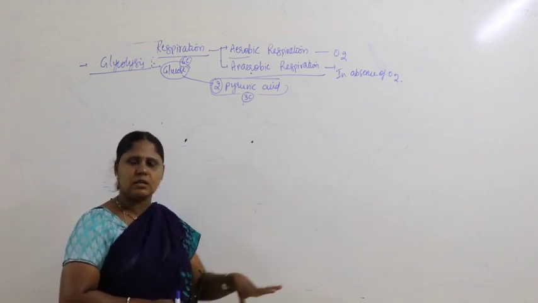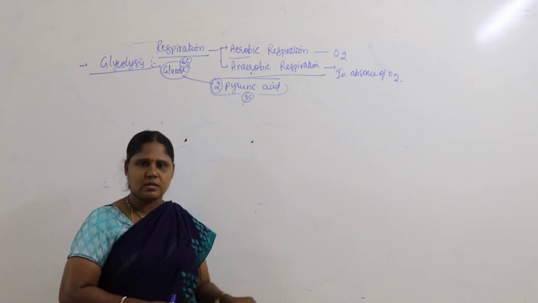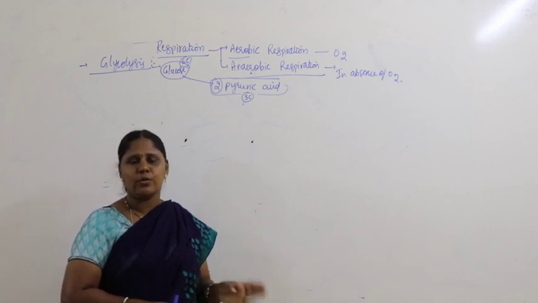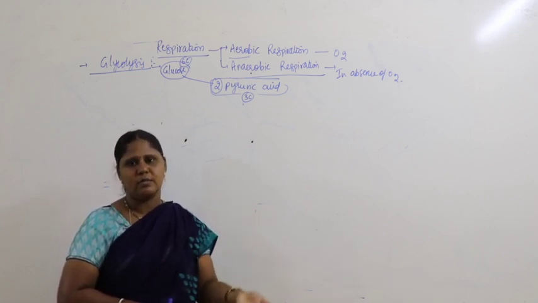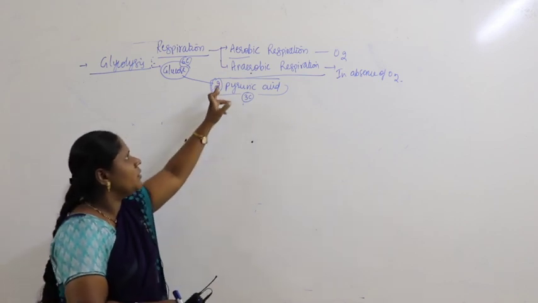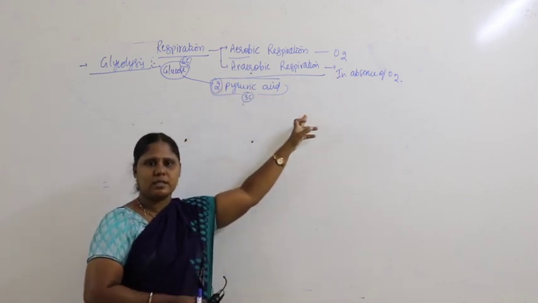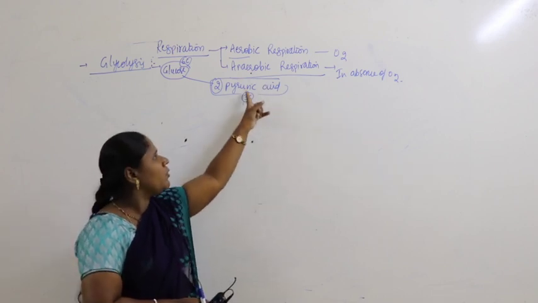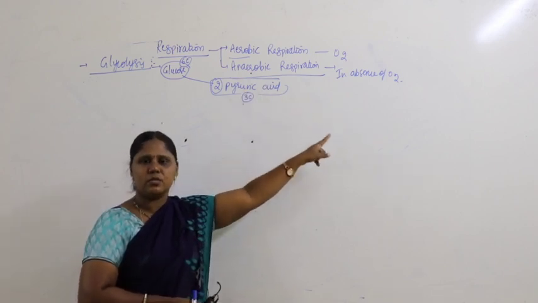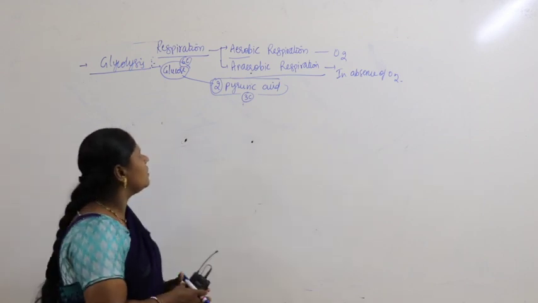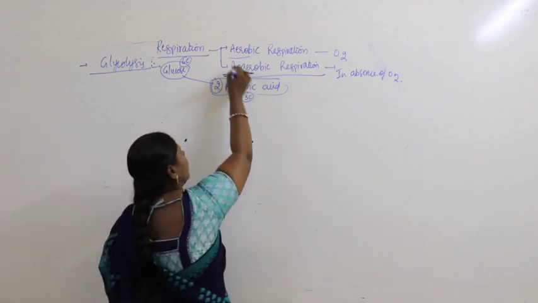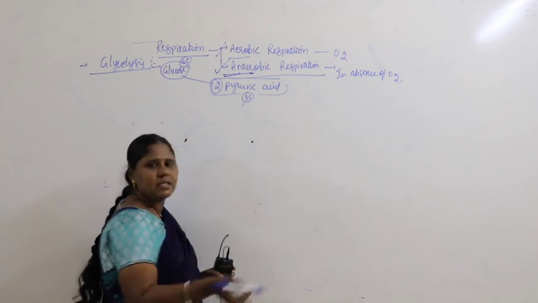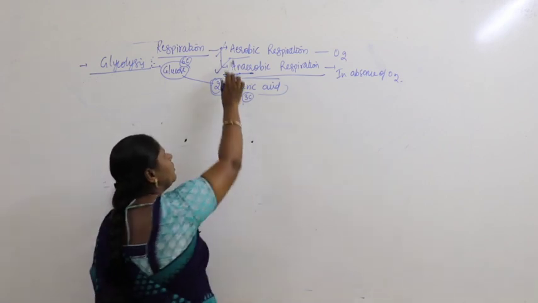For time's sake, if you can practice all the cycles, they help you a lot in understanding the upcoming chapters. So here you know very well the basic difference. In lower classes you studied that aerobic respiration occurs in the presence of oxygen and anaerobic respiration occurs in the absence of oxygen.